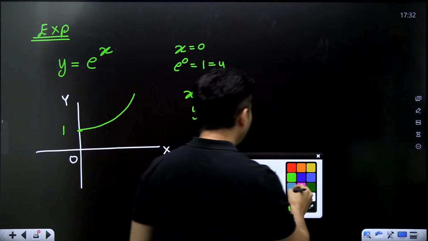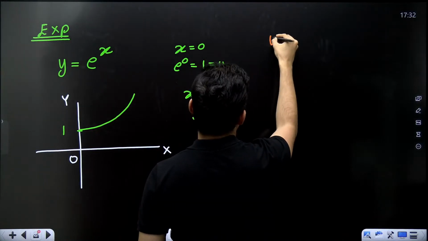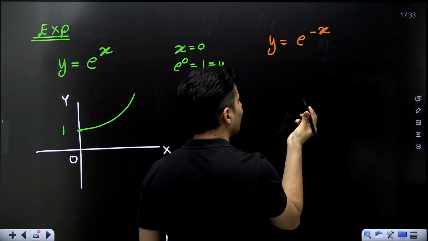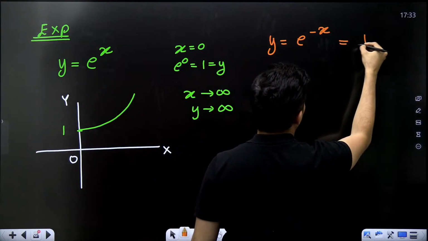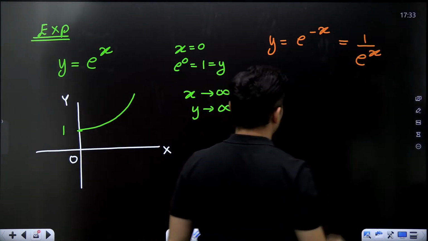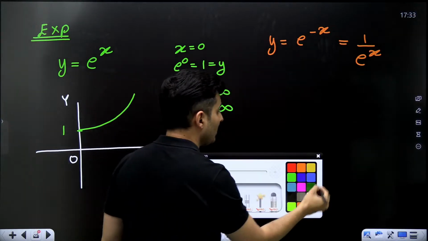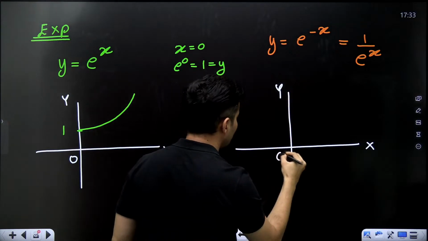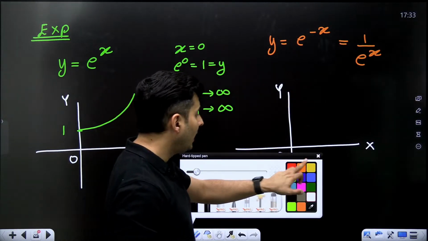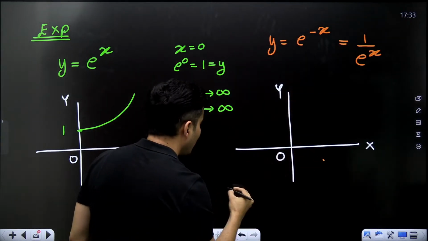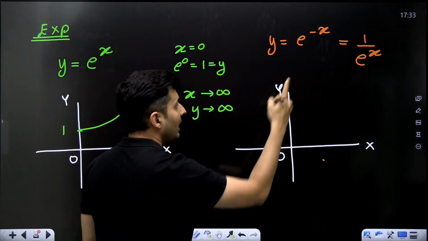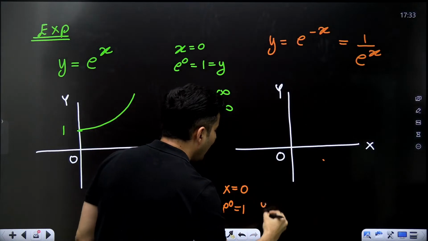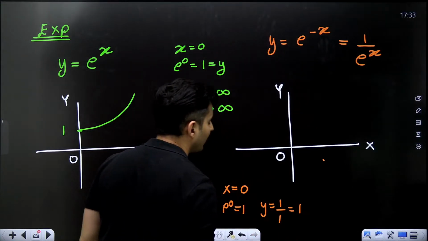Now, if I tell you, draw the graph of y is equal to e raised to minus x, then you have to think, minus power means you have to take it in the denominator. 1 by e raised to x. So, this is the x-axis, this is the y-axis, this is 0. If x is 0, e raised to 0 is 1, so y will be 1 by 1, which is 1.